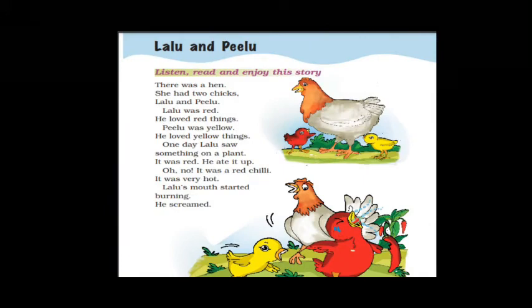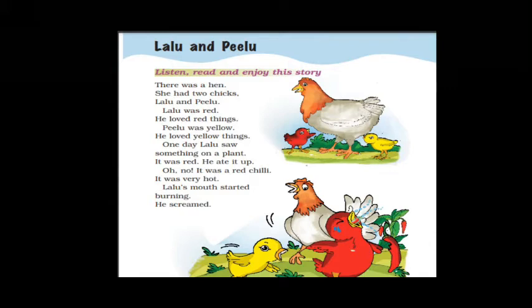In this video, I am going to start with one more lesson. Because the poem is very small, I will complete one more lesson in this video. The name of the lesson is Lalu and Pilu. It's a very short lesson, and it's very interesting. Unit 3, Lalu and Pilu. Can you see, Lalu is red in color and Pilu is yellow in color. The story is about a mother hen and her 2 chicks. Shall we start with the lesson, children?